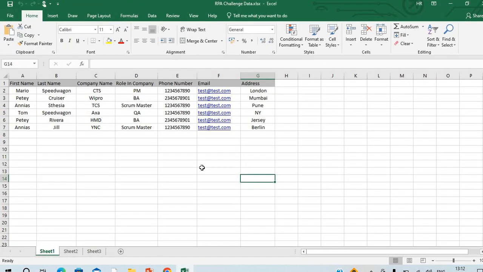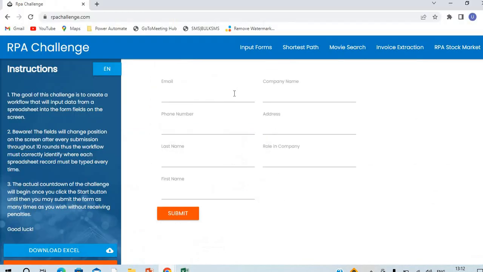Just imagine if you are getting thousands or maybe millions of records, and we have to do this data entry. It will be a very cumbersome task for the industry. But this task we can automate very easily, within a few minutes, so that next time whenever the task is performed, it will be taken care of by UiPath robots. A robot will take care of this task instead of a human. So let's go ahead and build this problem statement with the help of UiPath.